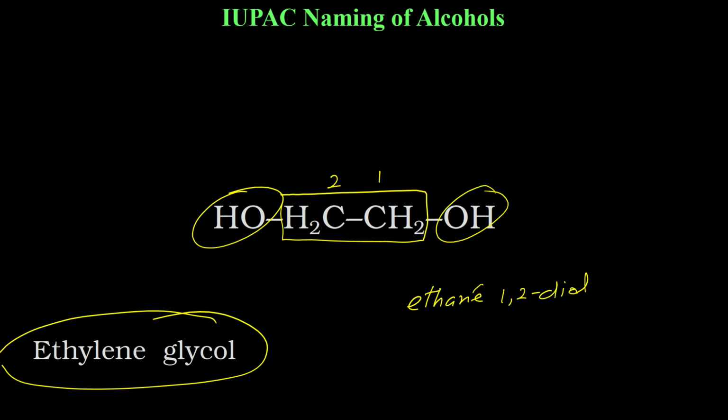Now you will not remove this E. The reason is, after E you have D now, not a vowel. So because there is no vowel after E, you will write ethane-1,2-diol. It would have been ethane, CH3 CH3. But if I have bonds open on ethane, on the first carbon and on the second carbon I have OH. So that's why I will say ethane-1,2-diol.